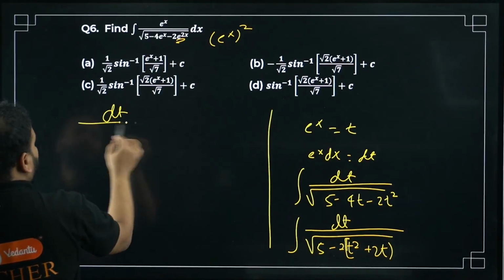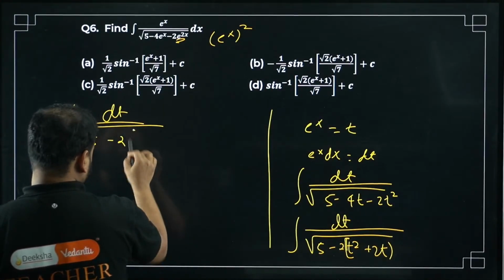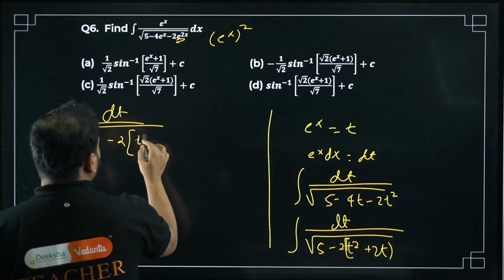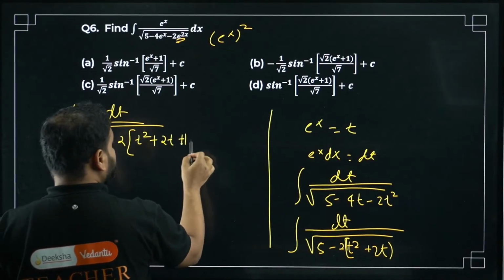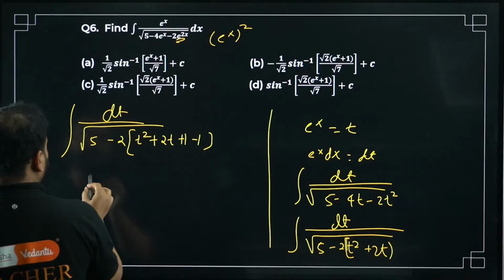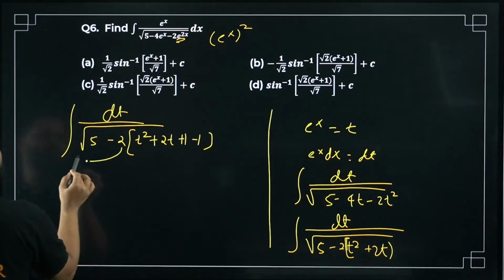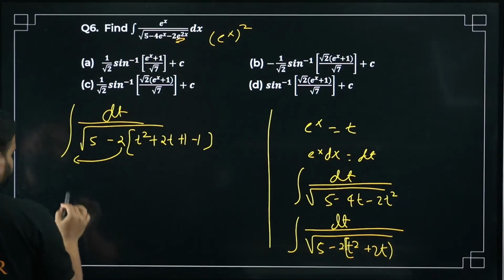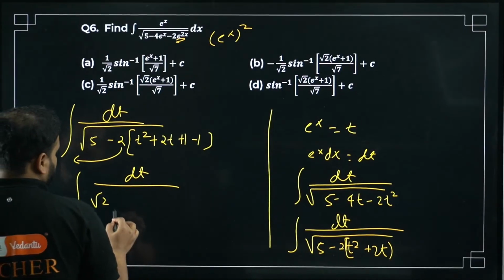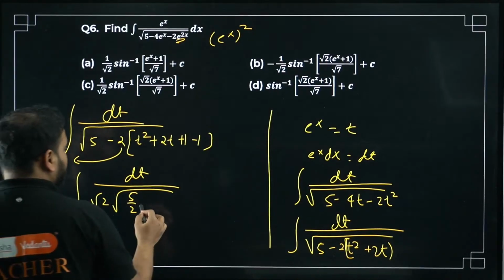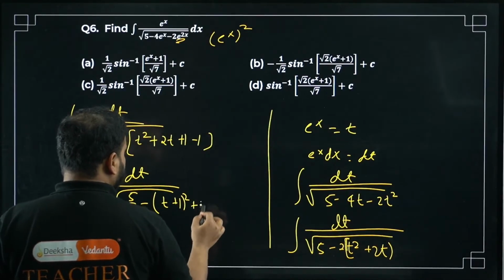So we have here dt upon, integral is there of course, 5 minus 2 times, take this out, you get simply t square plus 2t plus 1 minus 1. And this will become, have a look, I can take this 2 common, which will become root 2 actually. So it will become dt upon root 2 common, then 5 by 2 minus (t plus 1) whole square, and plus 1, right?